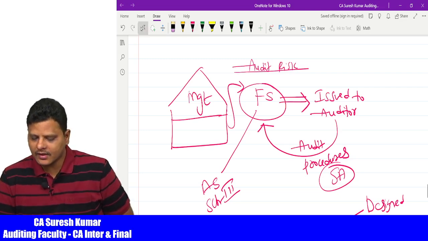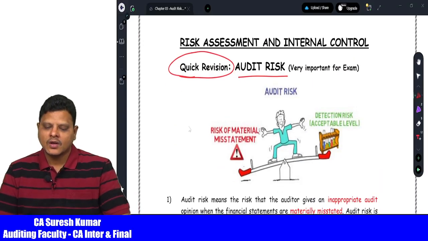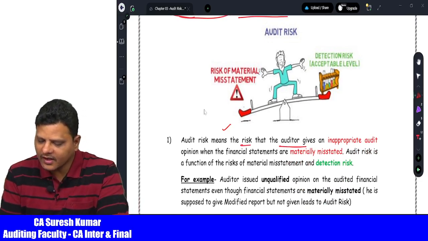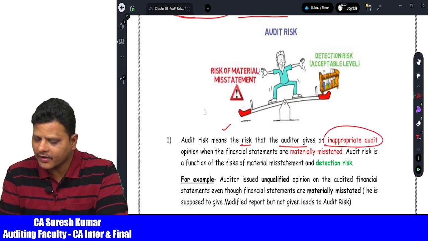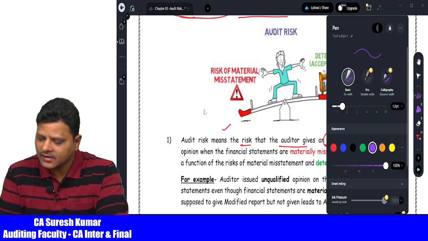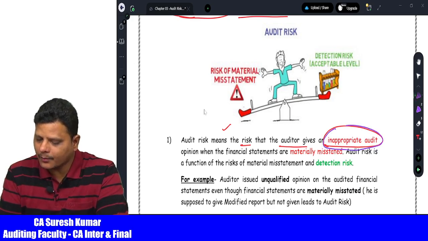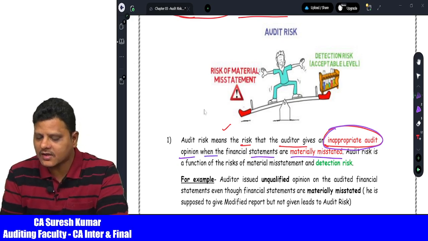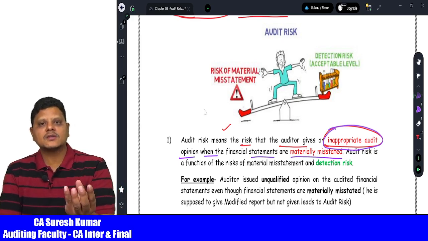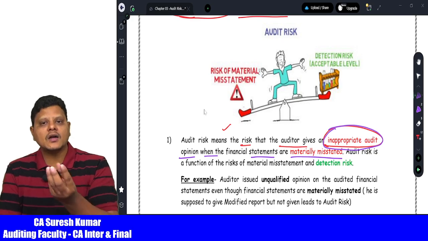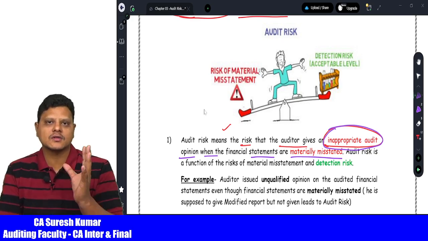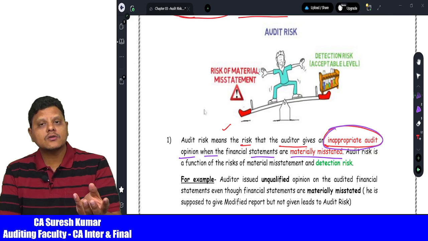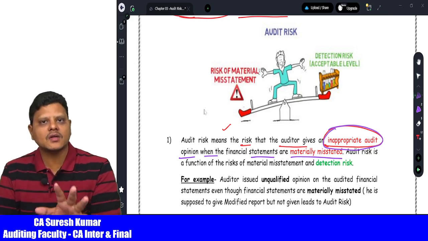Now let us go for the main concept of audit risk. Audit risk means the risk that the auditor gives an inappropriate opinion on the financial statements. Listen very carefully my dear friends. The auditor gives an inappropriate audit opinion when the financial statements are materially misstated. What does it mean? When the financial statements have errors and frauds, the auditor says there are no errors and frauds. When the financial statements are materially misstated, the auditor is supposed to tell that they are materially misstated.